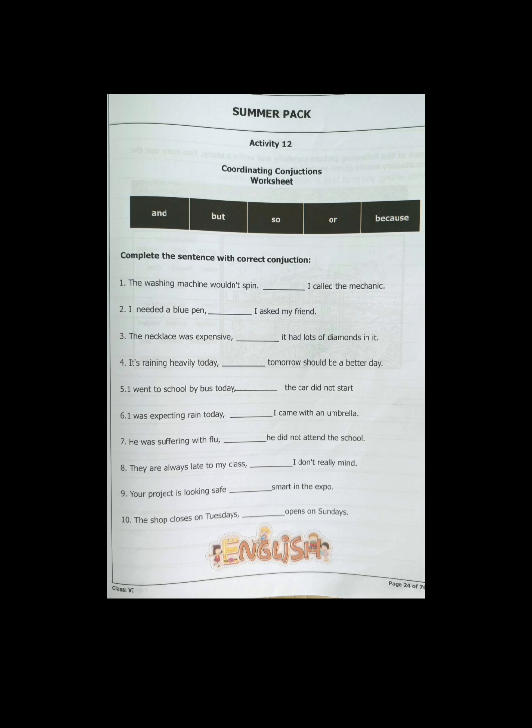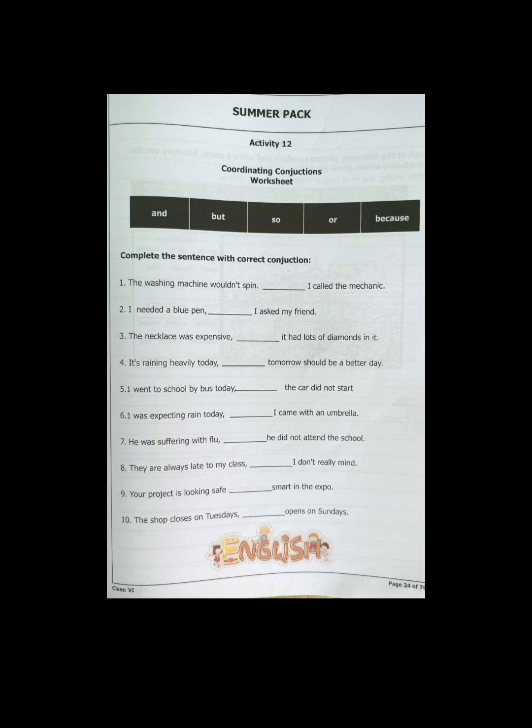Number 2. I need a blue pen. Dash, I asked my friend. Consider why you asked your friend when you needed a blue pen. Are you giving a reason, adding information, showing contrast, result, or presenting an alternative? Number 3. The necklace was expensive. Dash, it has lots of diamonds in it. Think about why the necklace was expensive. Are you giving a reason, adding information, showing contrast, result, or presenting an alternative?